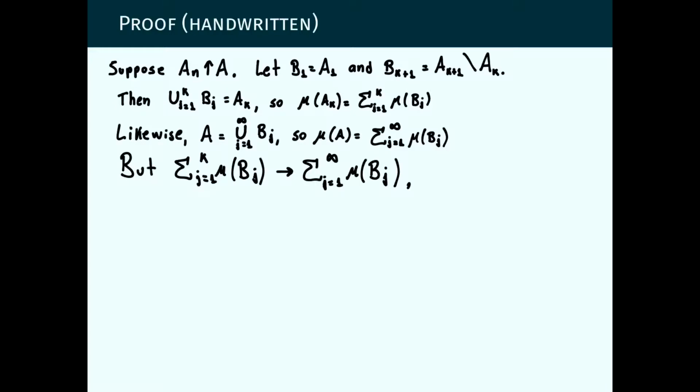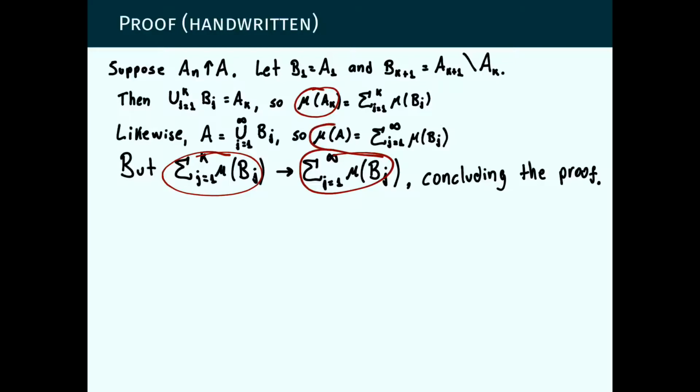But now, just by definition of an infinite sum, summing over the first k numbers and letting k tend to infinity, this converges to the value of the infinite sum. And this concludes the proof, because we have exactly proved that mu of A_k converges to mu of A, which is what continuity from below states.